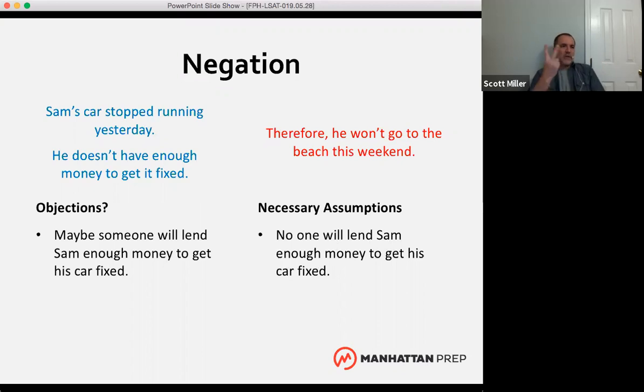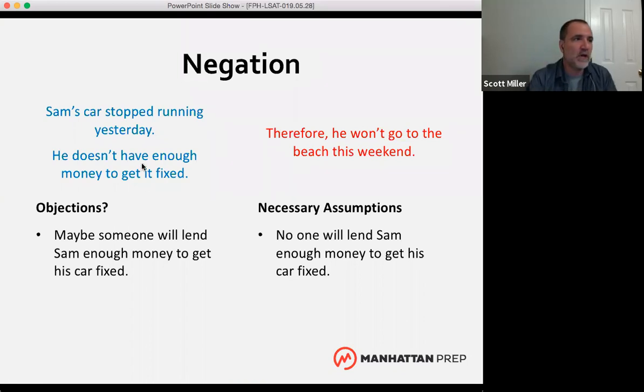And so two things to remember about necessary assumptions. They don't have to directly mention something that was mentioned. Usually they will mention something that was mentioned in the argument, but they can totally bring in new information.